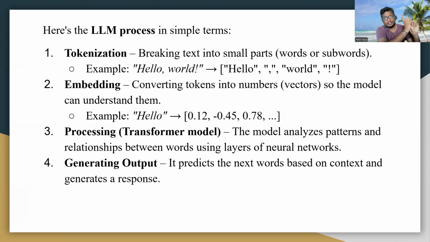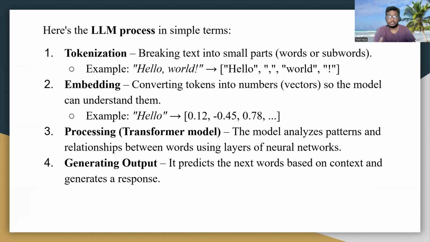As we learned in SQL also, a big table is broken down into smaller chunks. The same thing is happening here. It breaks the larger sentence into smaller chunks. For example, if I give "hello world," it will break it into two words.